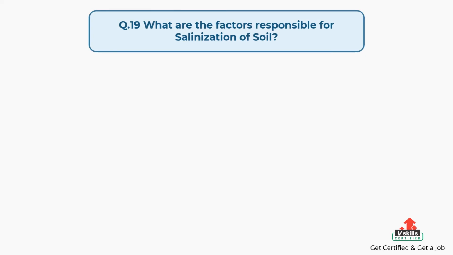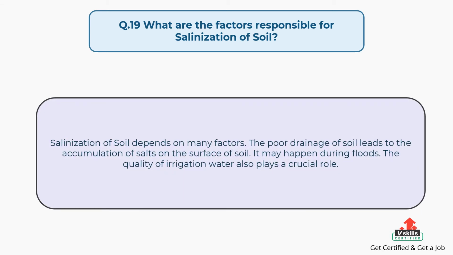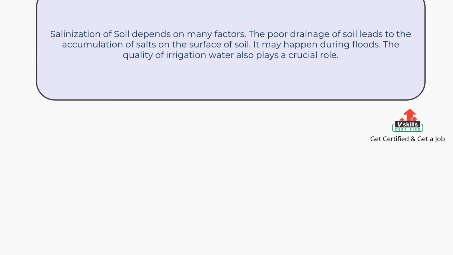Question number 19. What are the factors responsible for salinization of soil? The answer is, salinization of soil depends on many factors. The poor drainage of soil leads to the accumulation of salts on the surface of soil. It may happen during floods. The quality of irrigation water also plays a crucial role.